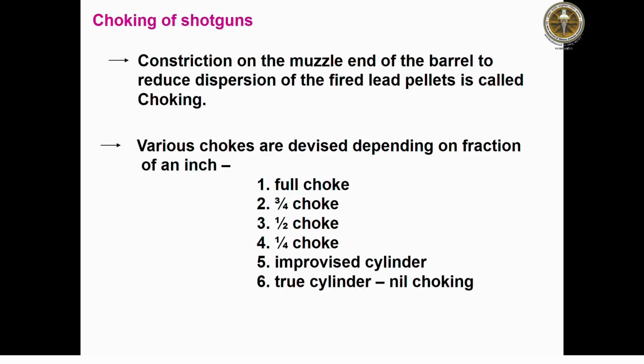Constriction on the muzzle end of the barrel to reduce dispersion of the fired lead pellets is called choking. Various types of choking are there depending on the fraction of 1 inch, like full choke, 3/4 choke, half choke, 1/4 choke, like the improved cylinder, true cylinder, where there is no choking.